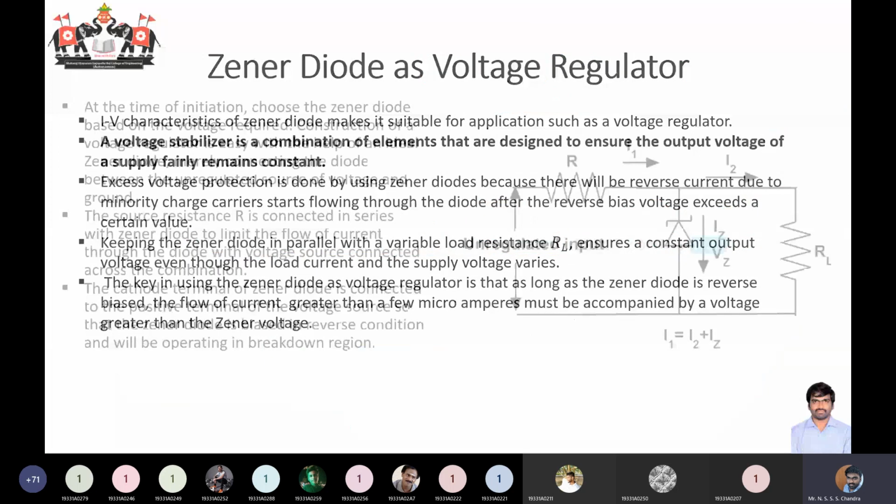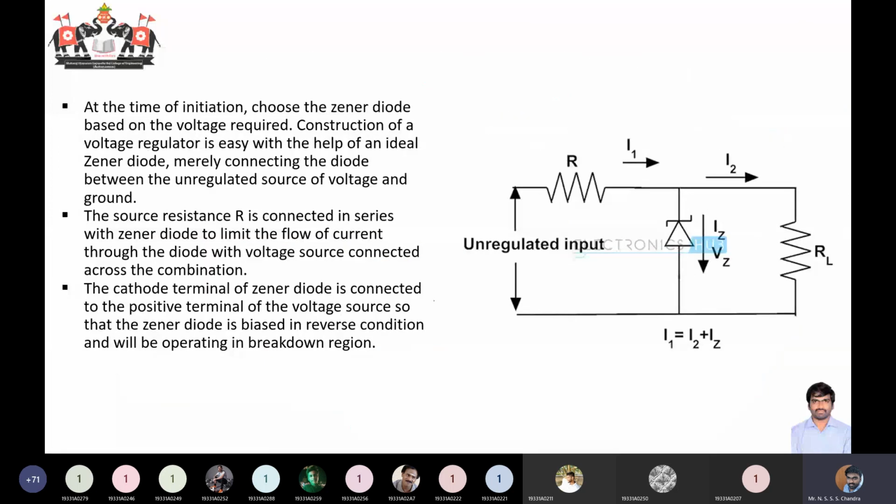Let us see the working of a Zener diode as a voltage regulator. This is how you connect your Zener diode. You can see that the anode is connected to the ground, and your cathode is over here. This is your Zener diode, and you have an unregulated input supply, so you may have a voltage change.